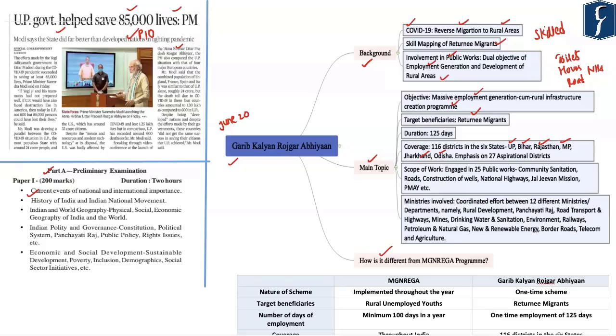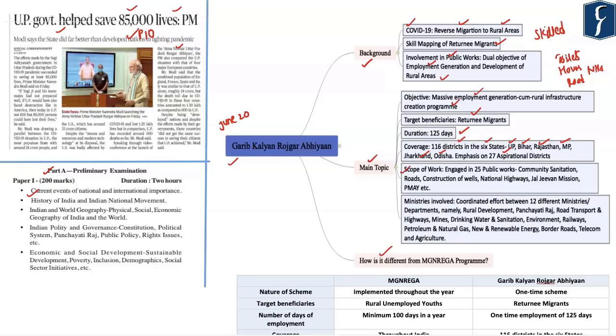Please do note that this program is presently implemented in 116 districts across the 6 states, which include UP, Bihar, Rajasthan, Madhya Pradesh, Jharkhand, Odisha, wherein out of these 116 districts, main emphasis should be laid on the 27 aspirational districts. Further, unlike the MGNREGA program, which is implemented throughout the year, Garib Kalyan Rojgar Abhiyaan would be implemented only for the next 125 days in a mission mode.